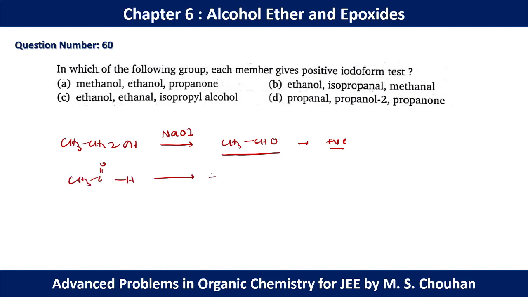will obviously give a positive iodoform test because it already has a keto methyl group. Isopropyl alcohol, again after oxidation by NaOI, will give a positive iodoform test because of the keto methyl group. So the iodoform test is basically the presence of a keto methyl group, hence option C should be the correct option.